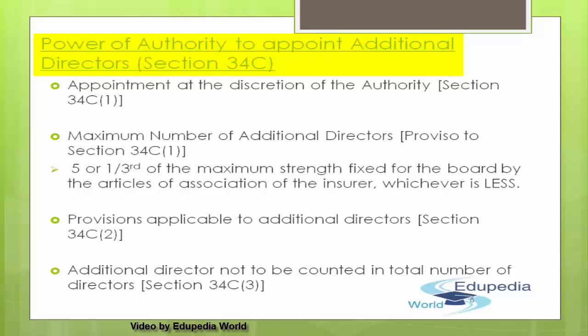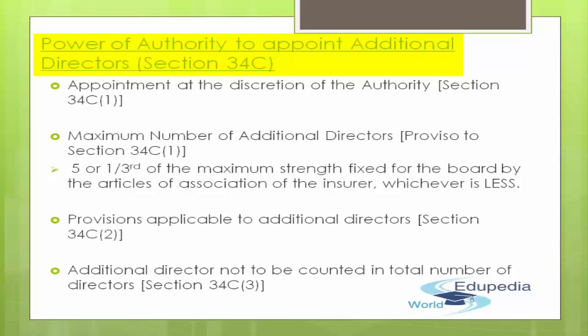So they have the power to appoint at their own discretion, whenever they wish to, and if they feel and are satisfied that there should be enough space for one or more persons to hold office as additional director of the insurer, they can appoint at the discretion of their authority. So this is something which is expressly provided in the powers of IRDA authority to appoint additional directors.